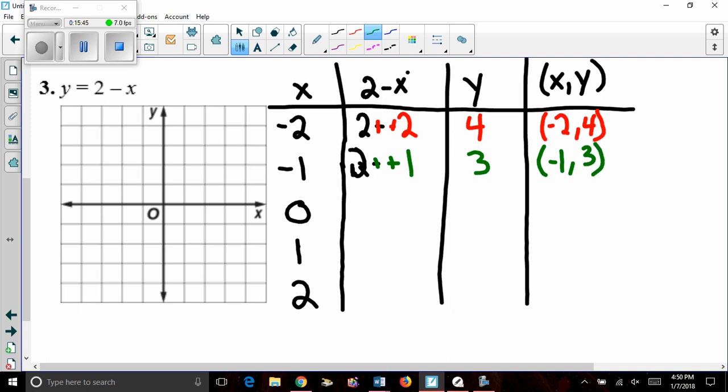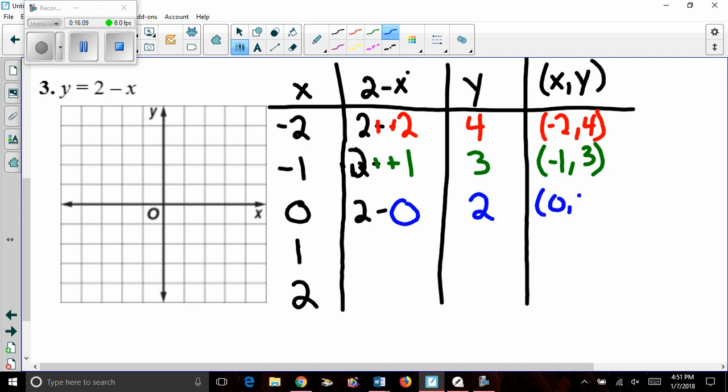Now, we know that this will have worked if these 2 points are in fact in line with the others. So it's kind of a way of proving to you guys why this works. Next, we have 2 minus 0. Nice and simple. That comes out to 2.